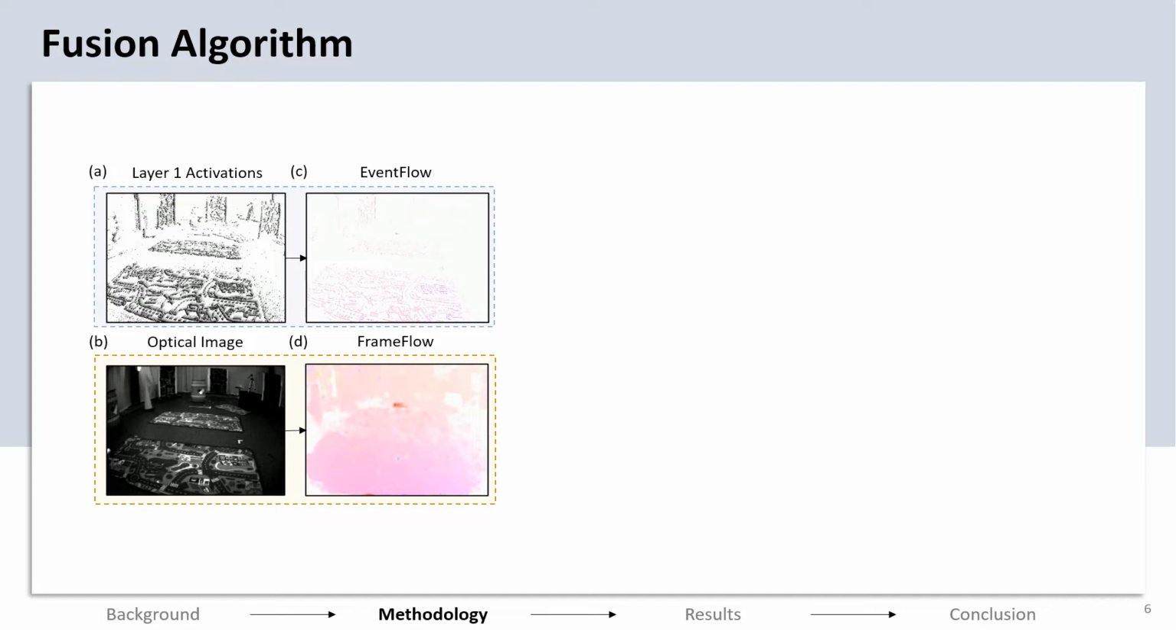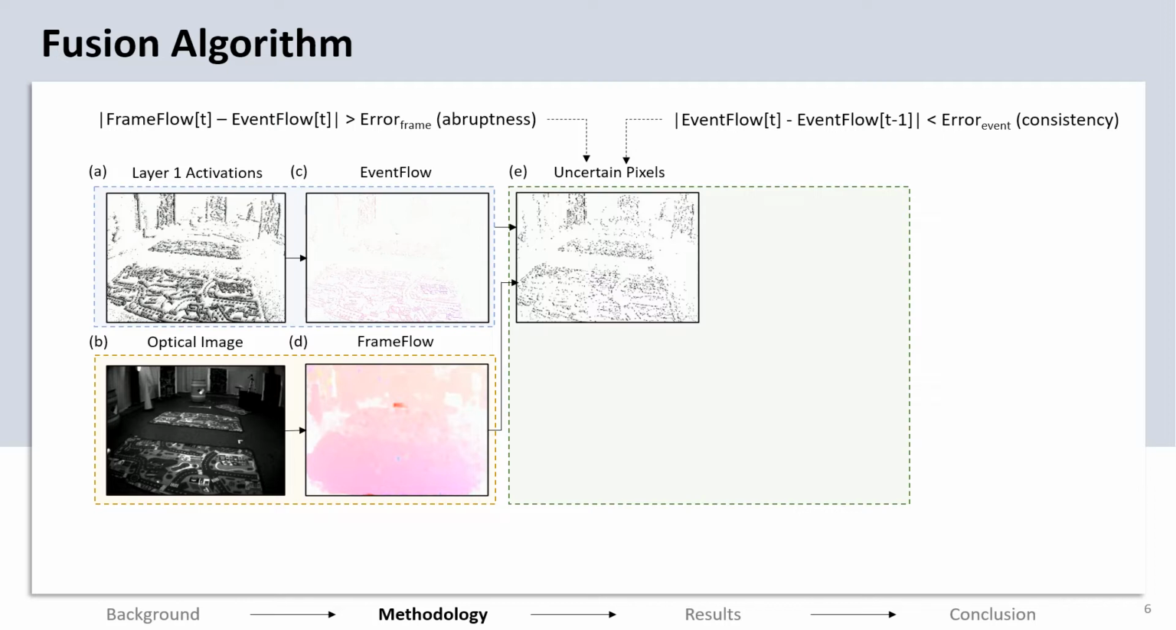This is carried out as shown. The fusion algorithm first checks if the outputs differ significantly in both pipelines. This shows an abrupt change between frame and event outputs, which indicates the possible presence of an external moving object. However, the event pipeline is noisy and the abruptness may just be because of noise. Thus, the second criterion, which is shown here, checks if the event inference is consistent with the previous event inference. If so, there is a high chance that the anomaly is because of external motion. If both these conditions are satisfied, the abruptness may be because of an external moving object. These pixels are identified and mapped as the uncertain pixel map as shown here.